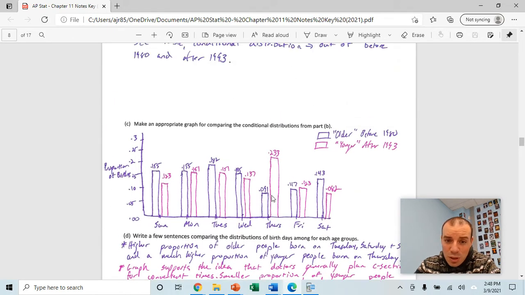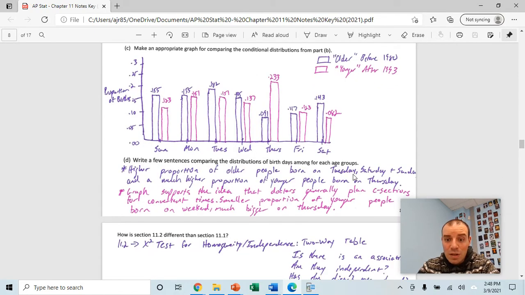If we look at these distributions, the major thing that hopefully is sticking out to you is that the Thursday number has a pretty significant difference for people born before 1980 and people born after 1993. There's not a significant difference in any of the other ones, except there is a fairly substantial difference on both Saturdays and Sundays, with more people being born on the weekends before 1980. So we can see that a higher proportion of older people are born on Tuesday, Saturday, and Sunday, and a much higher proportion of younger people are born on Thursday.